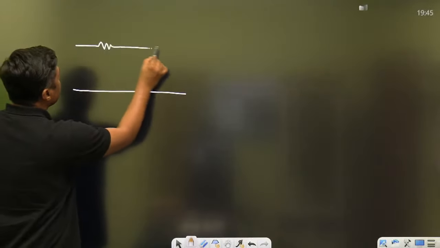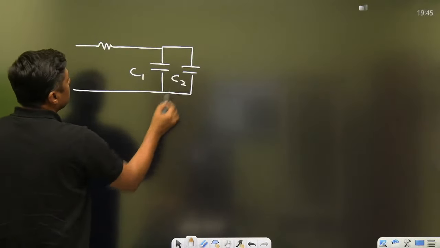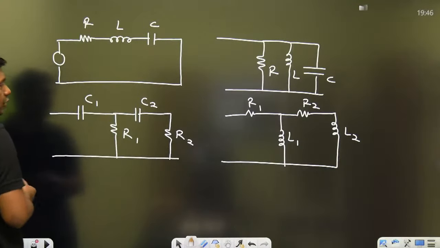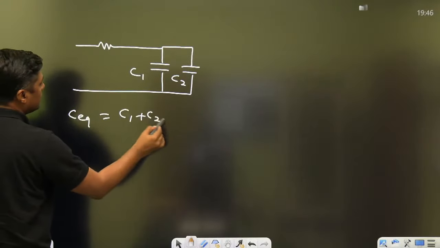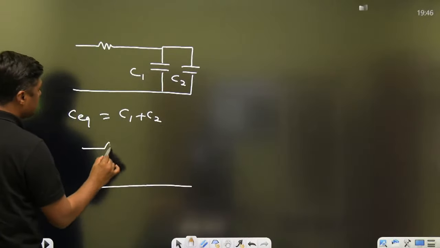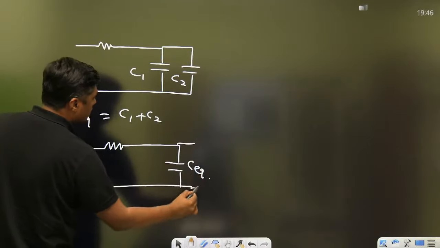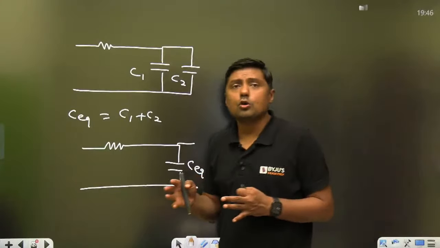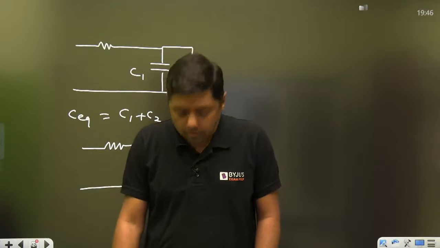But if this is the case, we are having two capacitors in parallel. What is the difference? Here we can't calculate the C equivalent and that's why it is second order. But here we can calculate the C equivalent. What is the C equivalent? C1 plus C2 directly. Now it is not a second order circuit, actually it is a first order circuit. Only we have a single capacitance. This is the first order circuit. So we have to solve questions on both circuits, but today I am discussing only the RC circuit. Now I think you are ready, everyone.